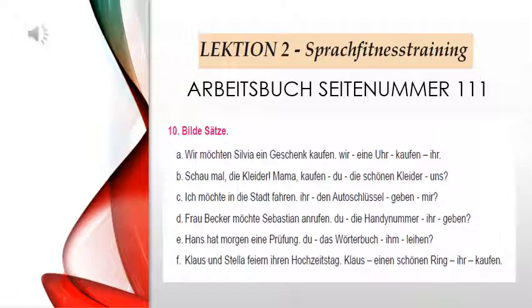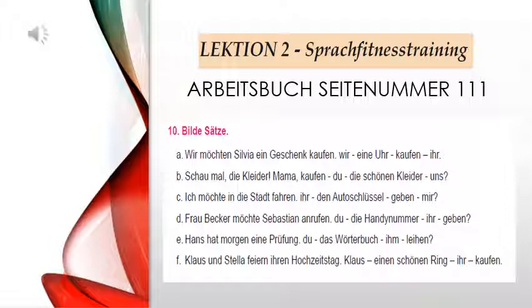Now uns and die Kleider. One is a personal pronoun, one is a noun. So first the pronoun should come, then the noun should come. So the question will be: Kaufst du uns die schönen Kleider? Is it clear? So we'll see one more, then you can do it on your own.